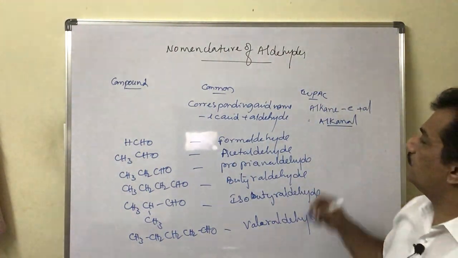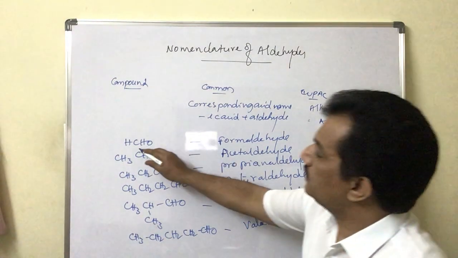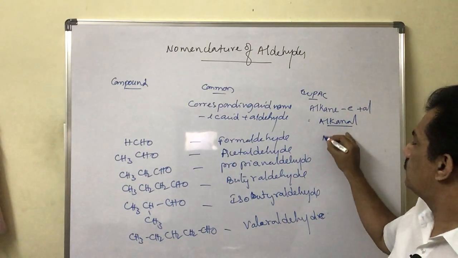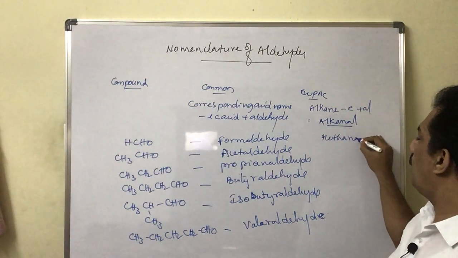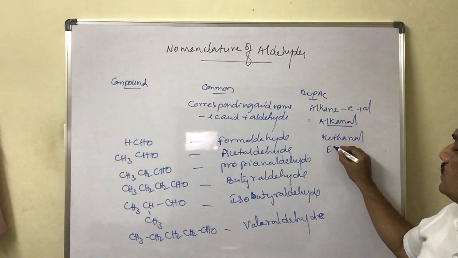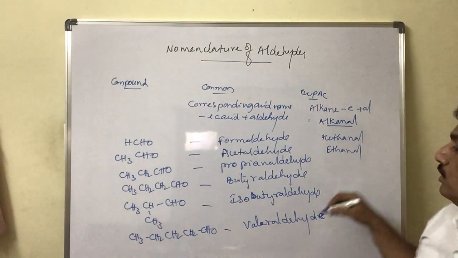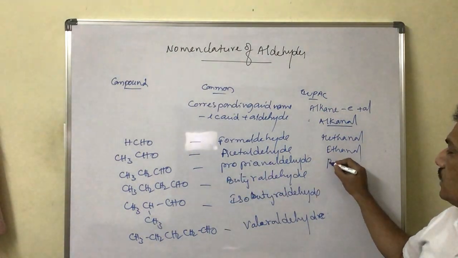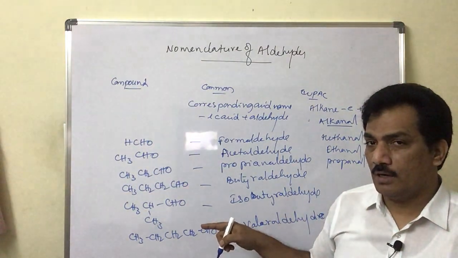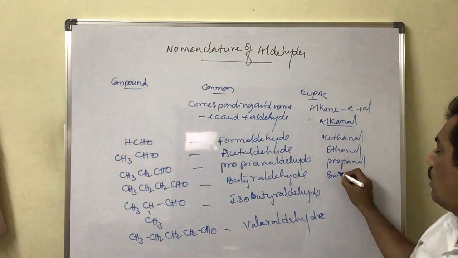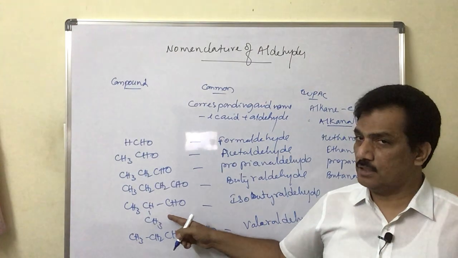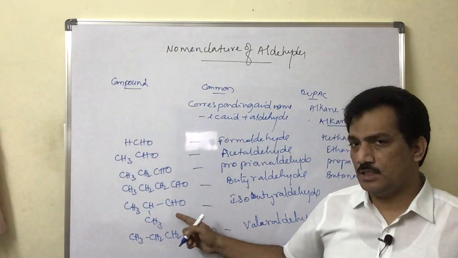And now how to write the IUPAC name? Just it is one carbon, so methane. Methane minus E plus al. Simply we can write methanal. And then it is ethane, hence ethanal. And next one is propane, hence propanal. And then it is butane, butanal. And just you observe, this is also butyric acid, that is nothing but the corresponding acid is butyric acid,